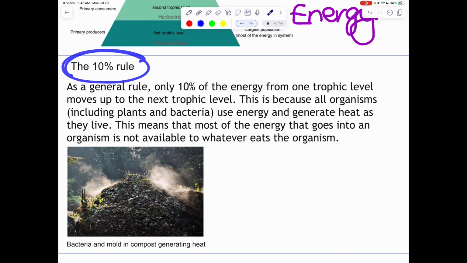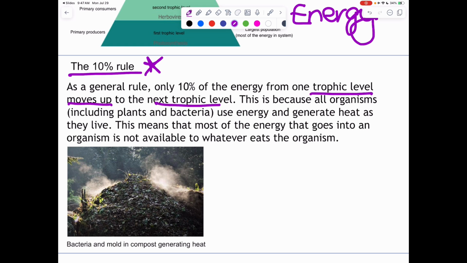So this is a very important rule that we need to keep track of. This is called the 10% rule. Now, this 10% rule says that as we move from one trophic energy level up to the next one, we are going to lose energy. You guys know this, that our bodies are constantly giving away heat. We're constantly expending energy in the form of heat.